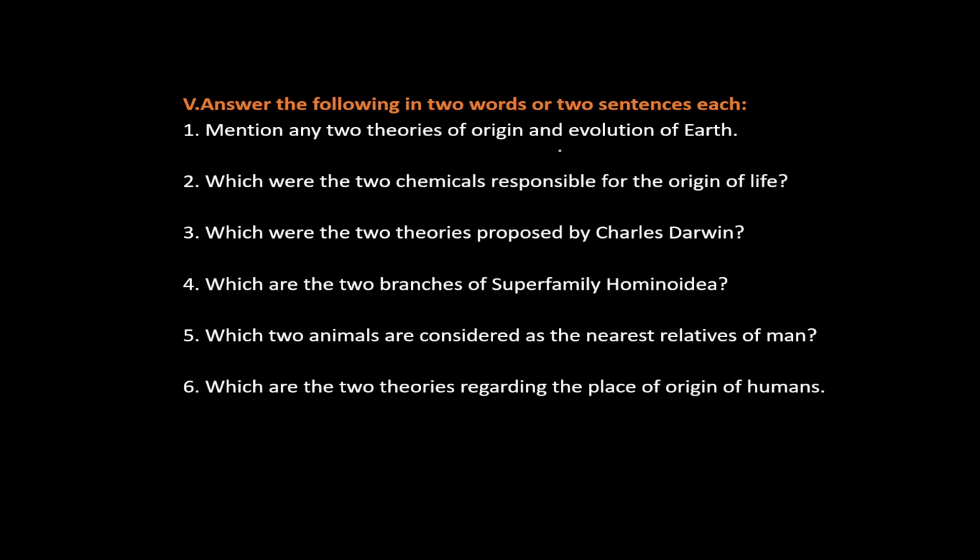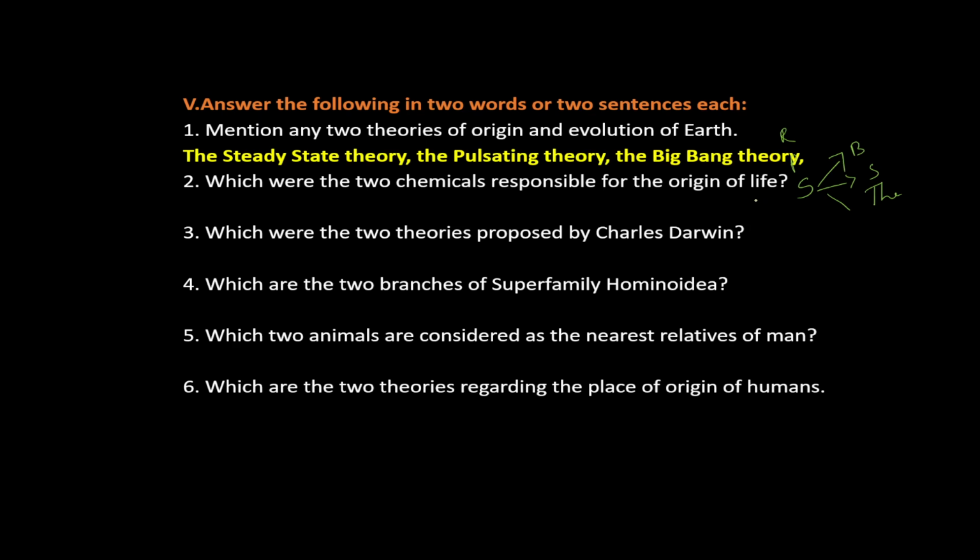Mention any 2 theories of origin and evolution of Earth. There are mainly 3 theories. The first one, religious theory. The second one, philosophical theory. And the third one, scientific theory. In scientific theory, the Big Bang theory, the steady state theory, and the pulsating theory. These are the 3 main scientific theories. Then which were 2 chemicals responsible for the origin of life? Hydrogen and carbon.